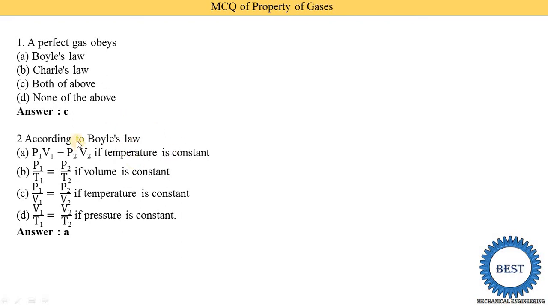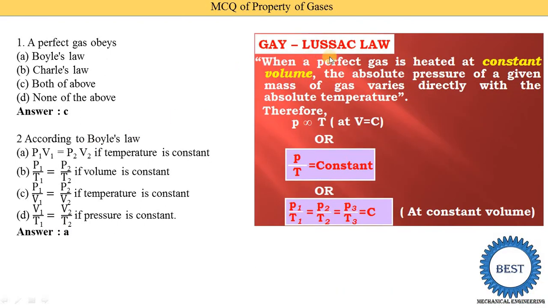This MCQ can also be asked for the other laws. Suppose the question is changed: the options are the same but the question is according to the Gay-Lussac law. Which option is correct? For that, read the statement: when a perfect gas is heated at constant volume, the answer is related to constant volume.